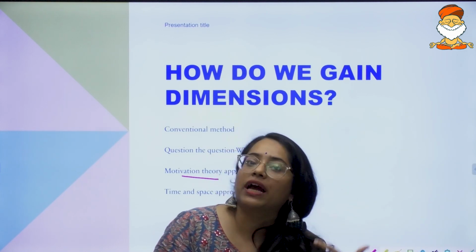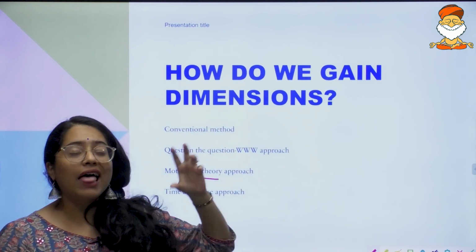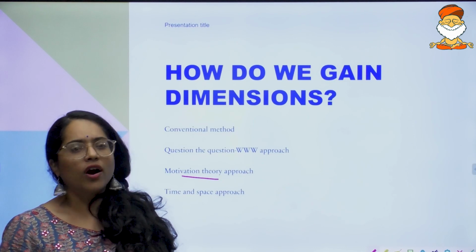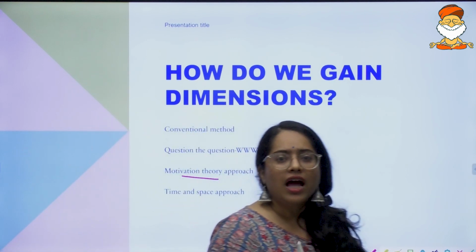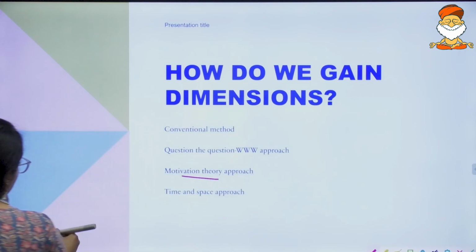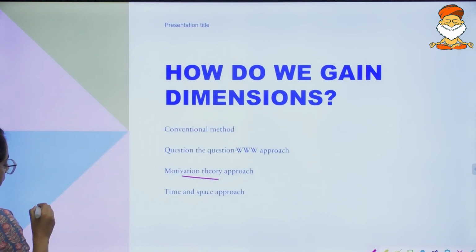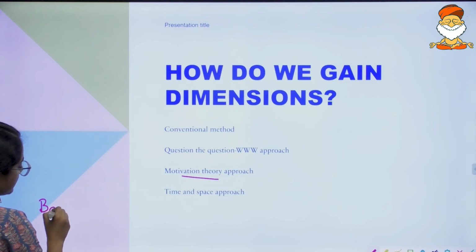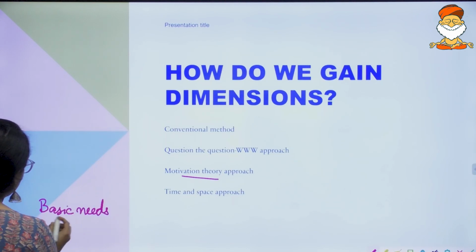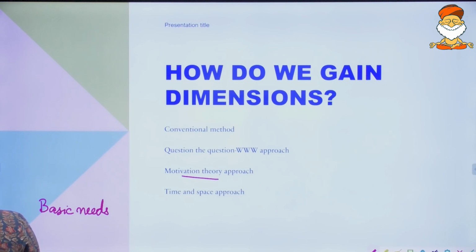Now, whenever you get a topic, you can think of that topic from that angle, as to how it relates to these needs. I'll just give you a brief about how these different things are. There is something called your basic needs, which are there first.